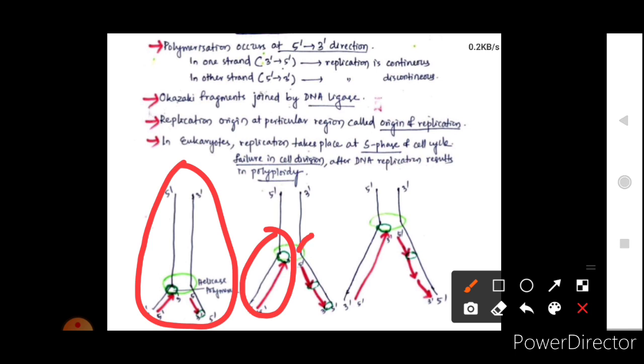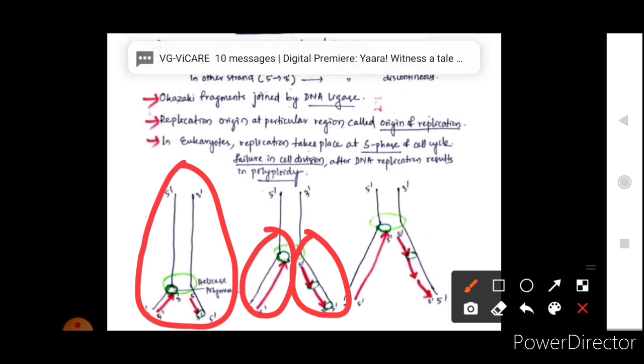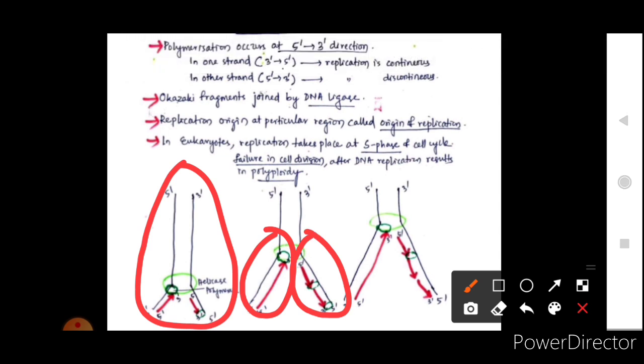Here, because of the polarity of the enzyme, that is the 5' to 3' direction, this other strand will be formed in a discontinuous way, in the form of small fragments, and then these fragments will be joined to form the DNA by an enzyme which is DNA ligase.